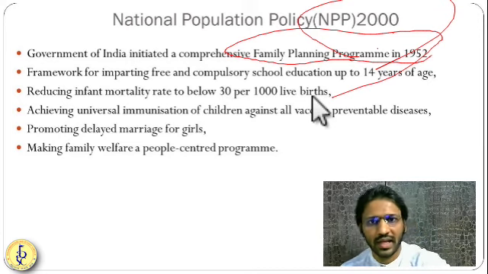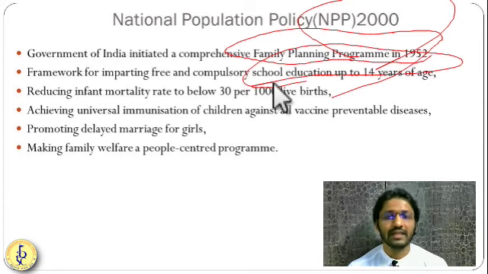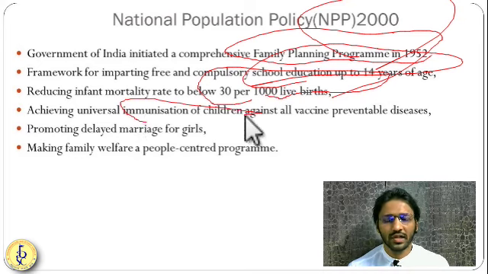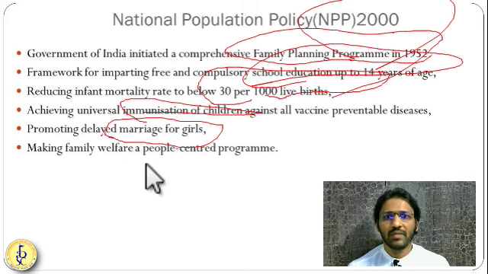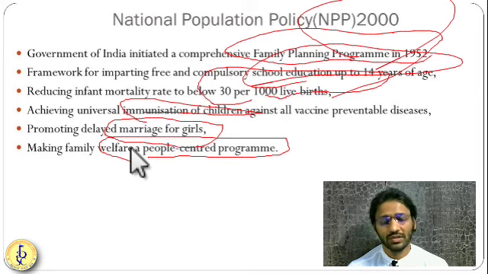Like compulsory education or free education till the age of 14. This is a part of this framework. Reducing the mortality rate below 30, that has already been achieved. Achieving universal immunization of the children, promoting delayed marriage for the girls, making family welfare a people-centered program. So these are the important characteristics of the national population policy.